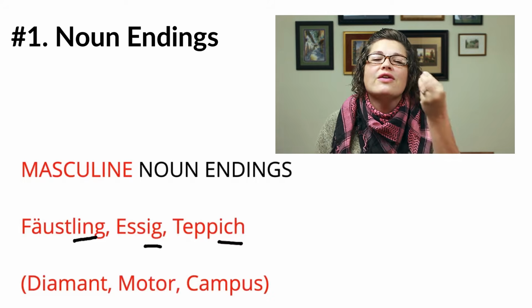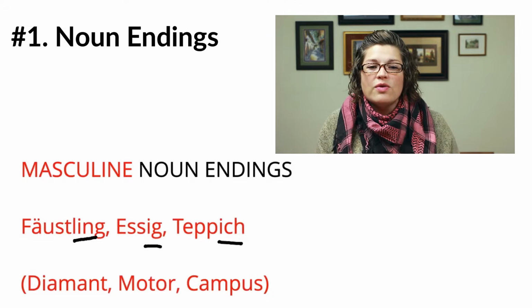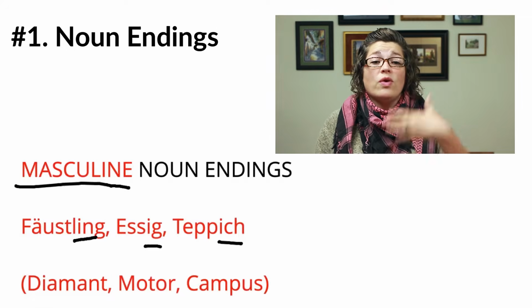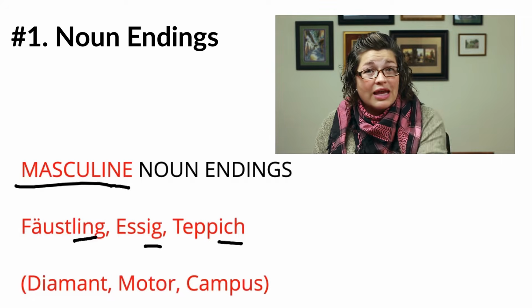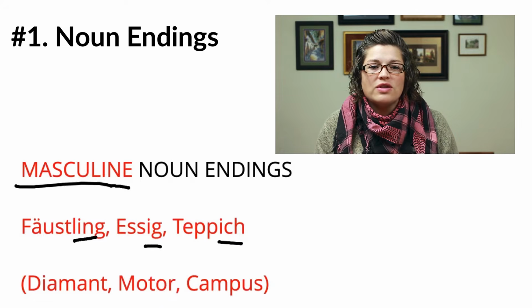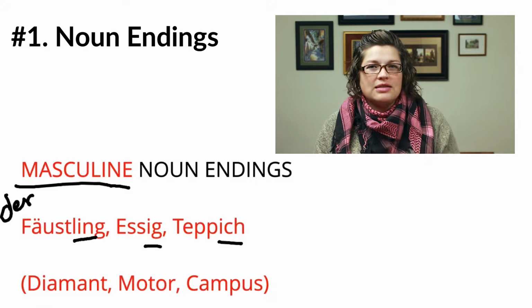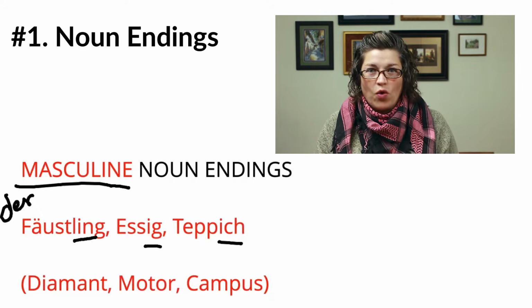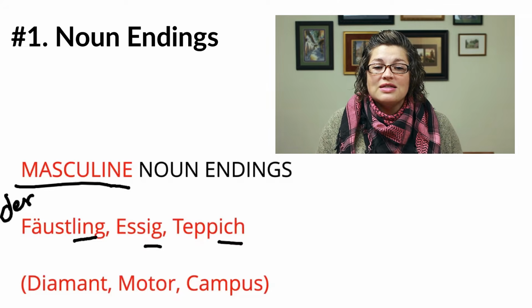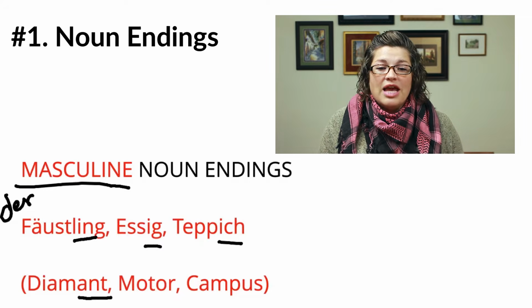It's these particular endings that we associate with being masculine. So whenever you come across a noun with ling, ich, or ish, you can know that it's going to have a der in front of it, that it's going to be der Fäustling, der Essig, der Teppich, okay? And then for additional examples, it would also be der Diamant, der Motor, der Campus.